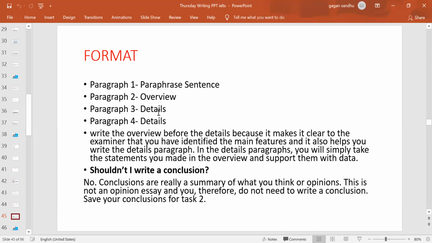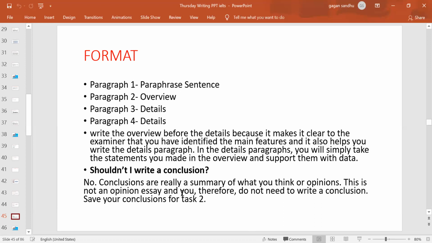So the second paragraph is the overview, and the third and the fourth are the details, where we are explaining those trends at length, with description, with their figures given, right? So there is no conclusion in task one.